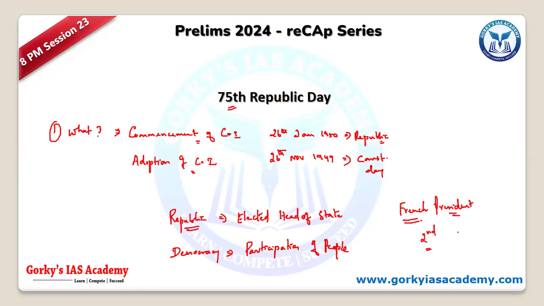In 2016, the French president was there as chief guest, and again the French president was there. Similarly, we also had French troops participating, as we had in 2016. Fine. So in this 75th Republic Day, something new happened.